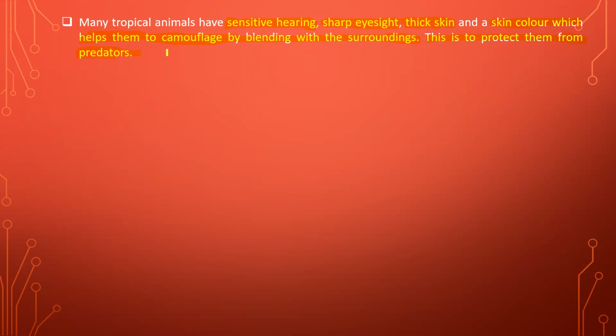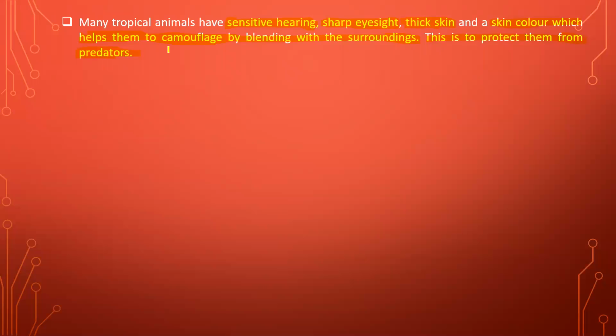Now if we take some examples of animals which have adapted to such properties, then the best example is the Asian lion. That means the lion which is living in India is referred to as the Asian lion. Then the Asian tiger, or maximally in our country only the Bengal tiger is found. So you can also say Bengal tiger. It has also adopted such properties, like sensitive hearing, sharp sight, then thick skin.